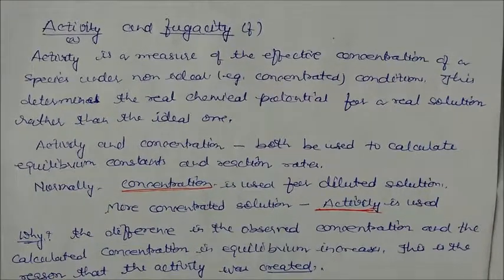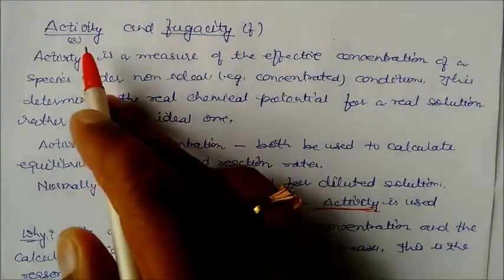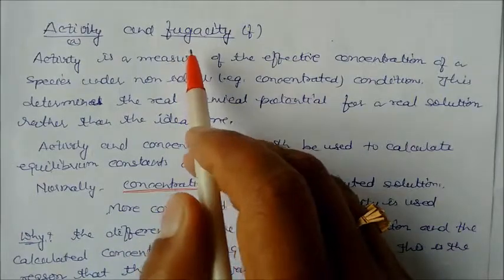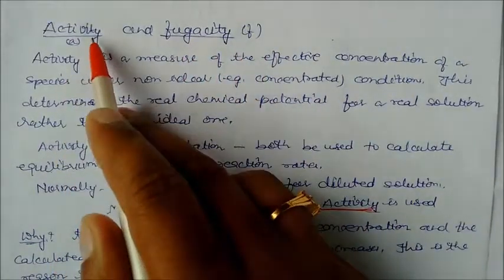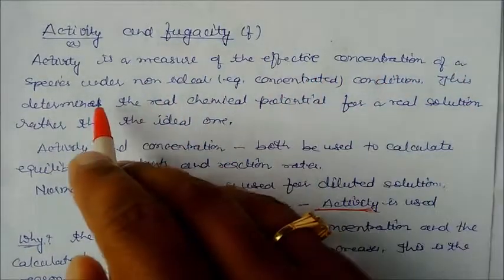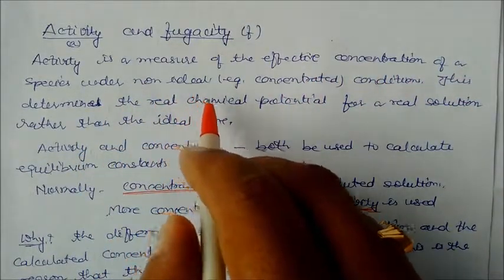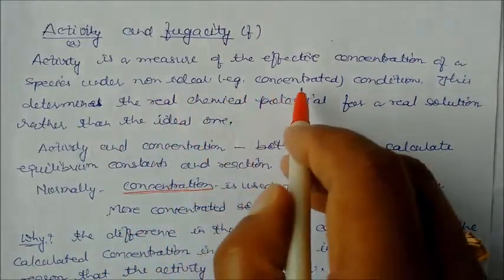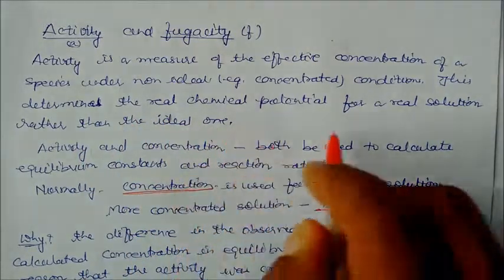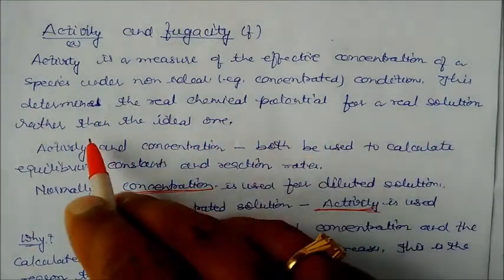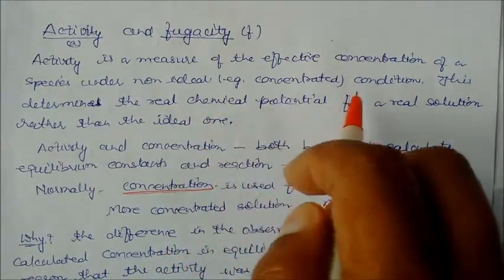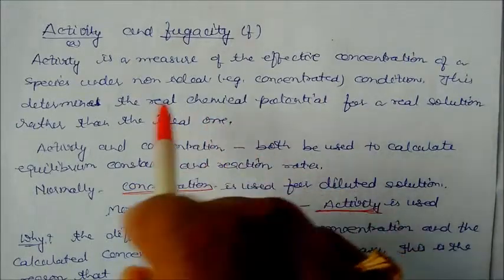Now we will see two new terms, activity and fugacity. We will study only their elementary knowledge. What is the meaning of activity? Activity is the measure of the effective concentration of a species under non-ideal conditions. Non-ideal means the solution is concentrated. So this determines the real chemical potential for real solutions rather than the ideal one. Chemical potential means the potential of these concentrated solutions, and that will determine the activity.